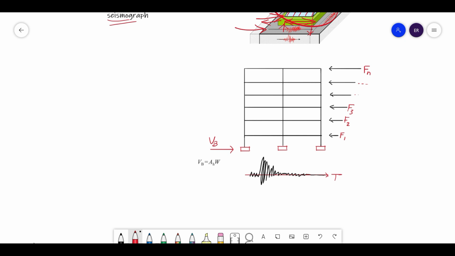Okay, let us consider some frame which is subjected to some seismic force. So this frame is something like this with n number of stories. Let us consider the number of stories as n. Within this n number of stories, the complete base shear also gets redistributed within each story based on a certain fraction. That fraction we'll also discuss as per our Indian code.